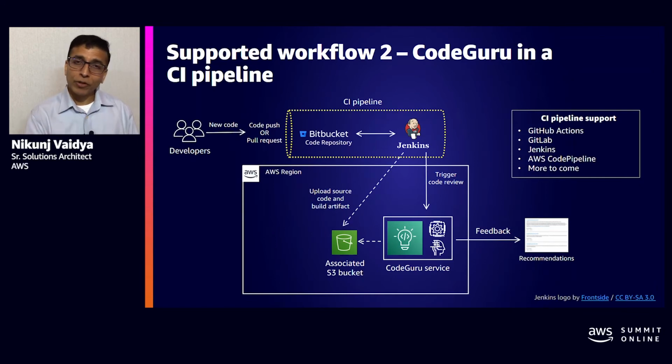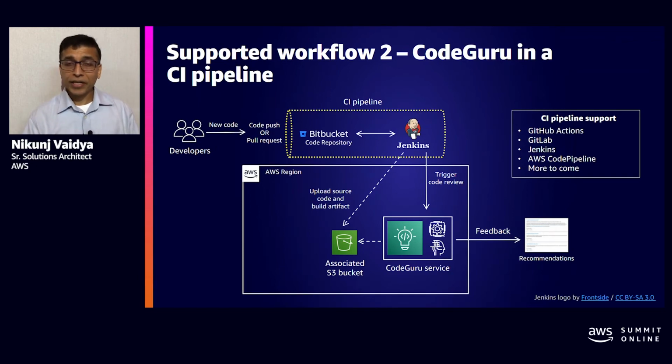The CI pipeline will pull the code from the code repository, generate a build artifact, and then hand it over to the CodeGuru action. The CodeGuru action will pick up the code and the build artifact and put them into the S3 bucket, which is dedicated to the CodeGuru service. This is a secure S3 bucket which is dedicated to the CodeGuru service. It will put the source code as well as the build artifact, and it will trigger the CodeGuru service to scan the code in the S3 bucket, and based upon that, it will generate the recommendations.